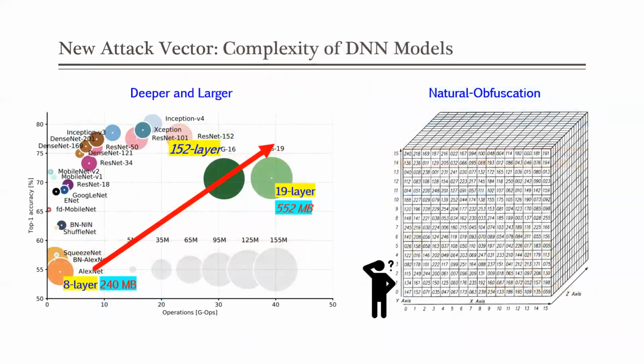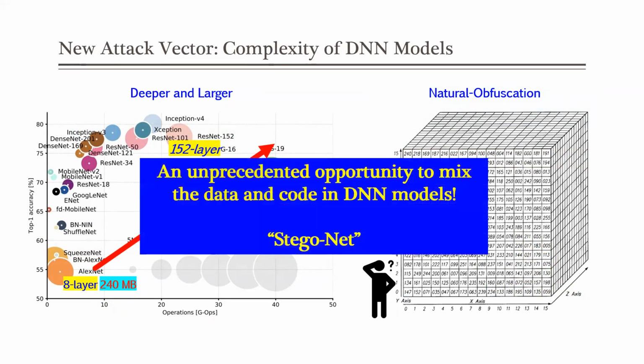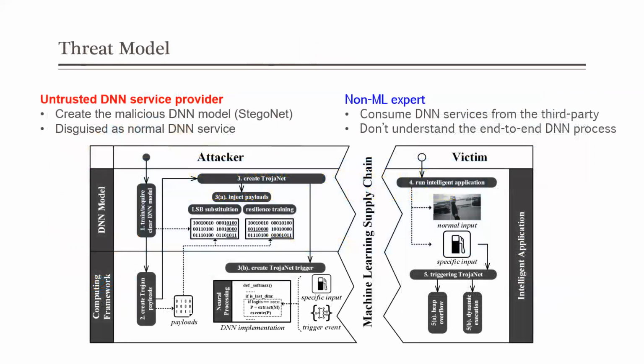The second attack vector is the complexity of DNN models. Attacker can easily hide the bad data given such a huge and complex data space in DNN model. However, the DNN model maintains the nature of obfuscation. We can never understand the meaning of DNN model parameters. It will be difficult for us to identify the slight modification on DNN parameters. Put these two attack vectors together, a significant chance to mix data and code in DNN models, that is to create StegoNet. Now let's look at our threat model.